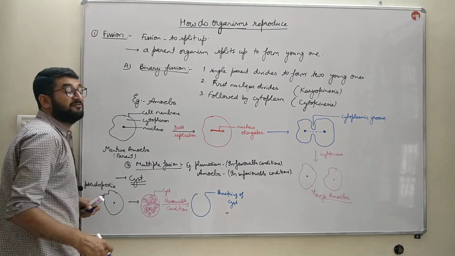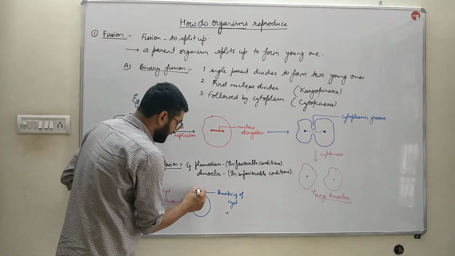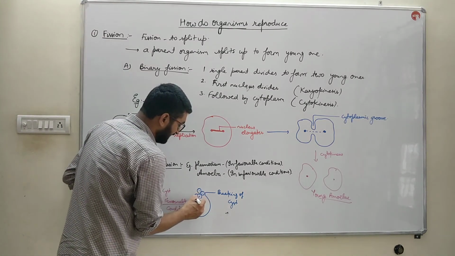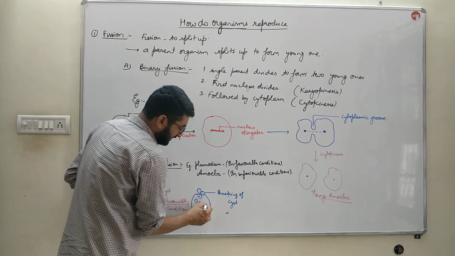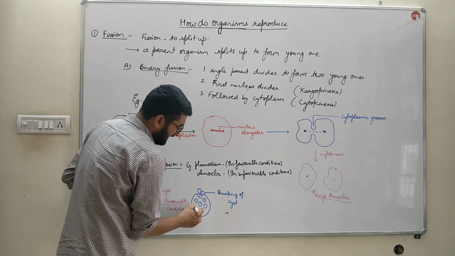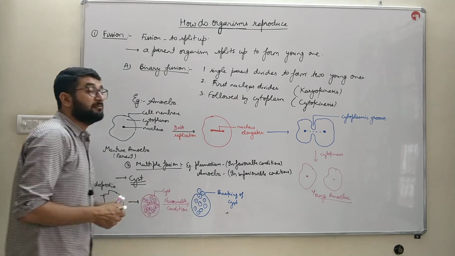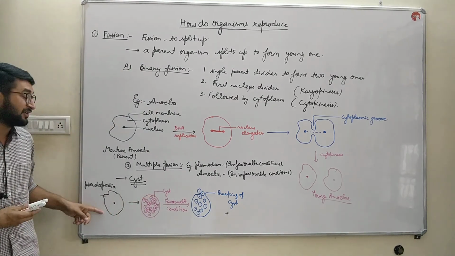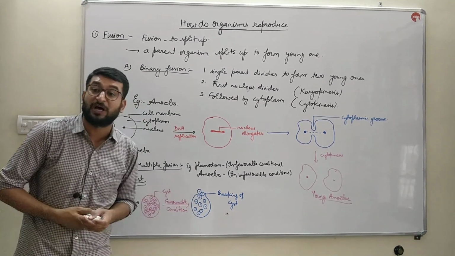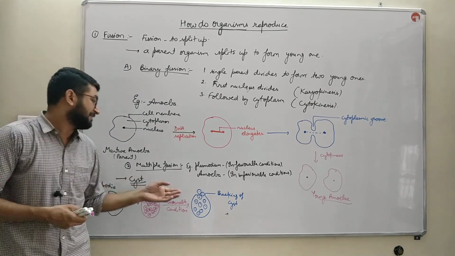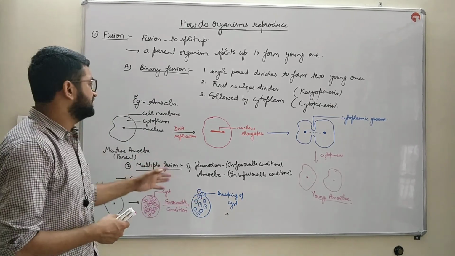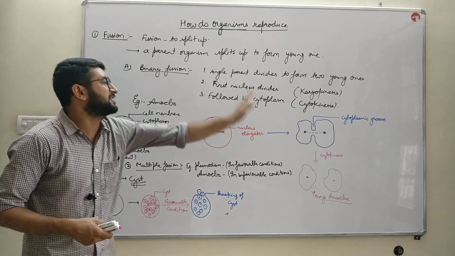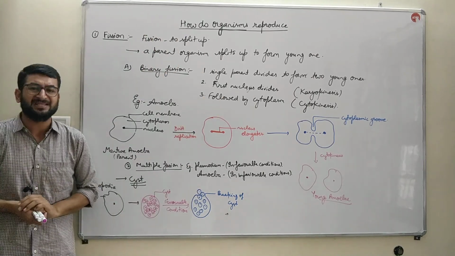When the favorable conditions return, these young amoebae or plasmodia spread and grow in number. So from one parent organism, the number of organisms produced is multiple. So that is the example of multiple fission. So this is the first asexual mode of reproduction, that is fission.